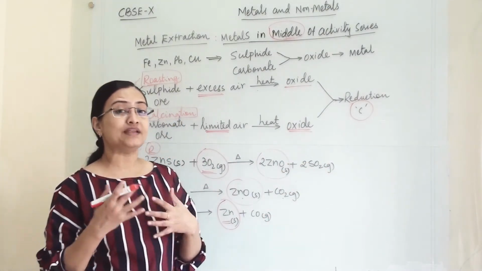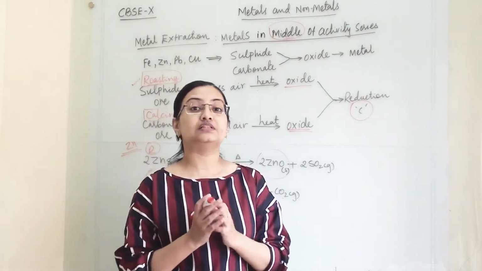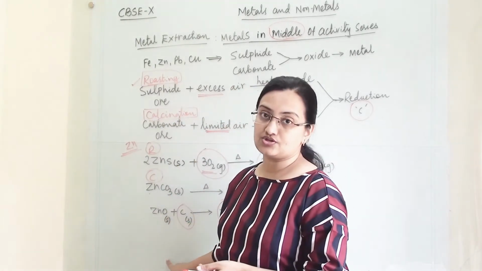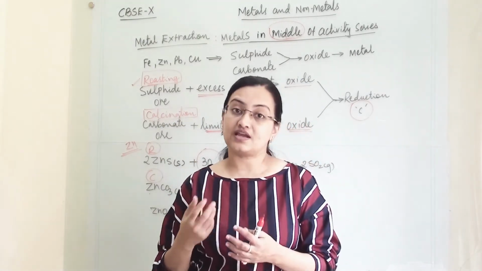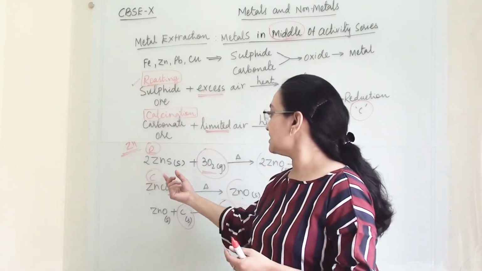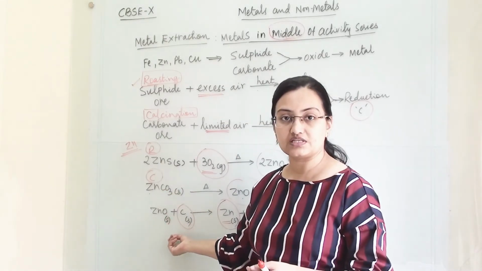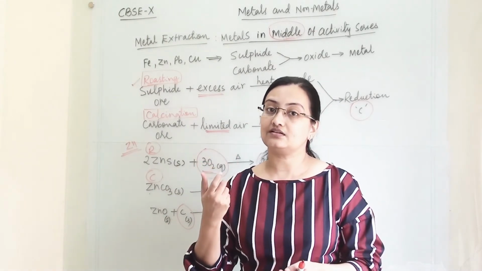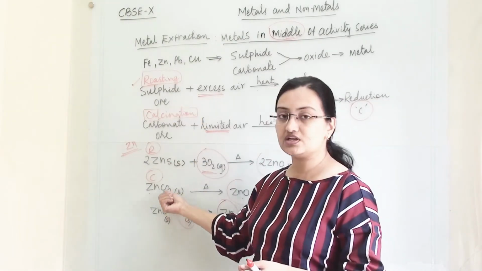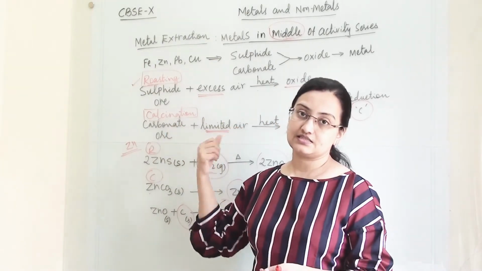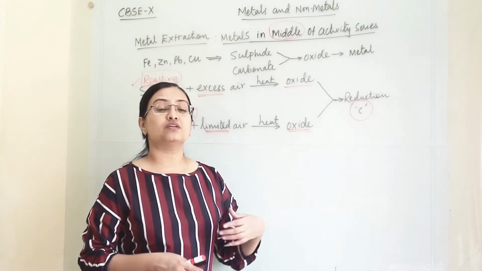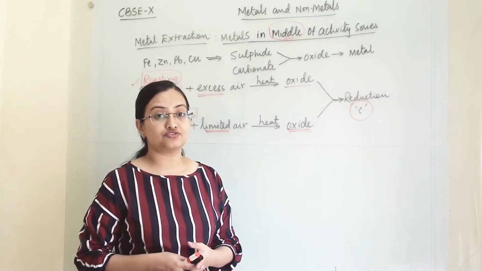When you understand this conceptually, it is very easy, but you have to remember these equations. So you have to practice, write them multiple times, then you will remember them. Once you understand which kind of impurities are present, it will automatically strike your mind that when sulfur is there, you have to perform roasting, and when carbonate impurity is there, you have to perform a calcination reaction.